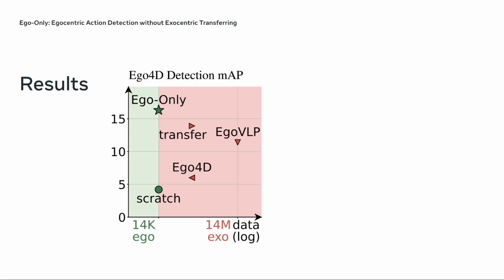Empirically, our approach yielded surprisingly good results on detection and recognition tasks. For example, on Ego4D detection, our ego-only model consumes only 14K of egocentric labels, but outperforms other transferring methods that use 1,000 times more exocentric data.